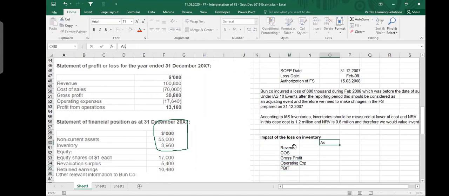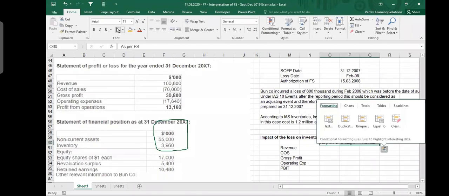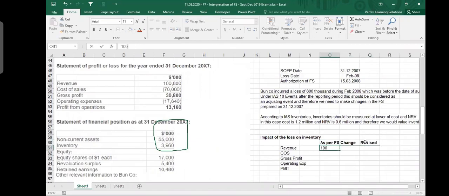I would say, as per financial statements, change and revised. So as per financial statements, what they have given you, revenue was 100, and this one, 70,000. You can do it a little bit faster in the exam. I'm just not doing the question, I'm explaining the question. So then you have your operating expenses, and you come to your net profit. There is no change here. So I can just leave it simple, and I make a total.